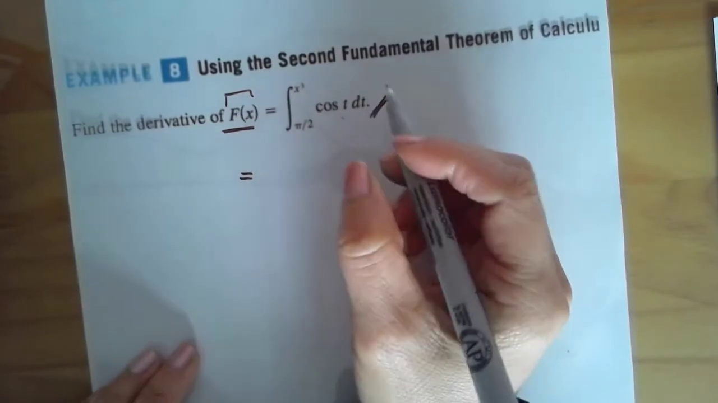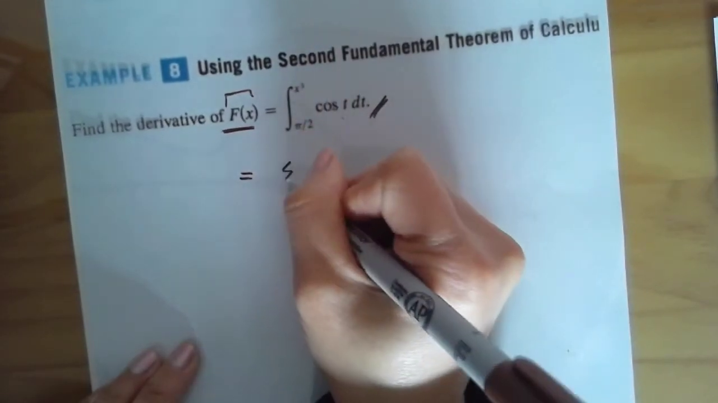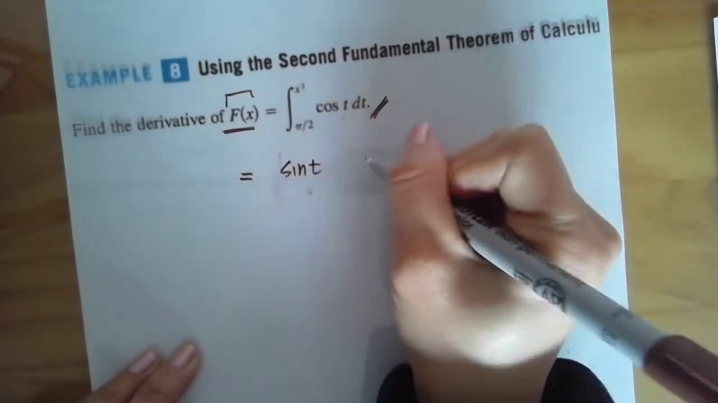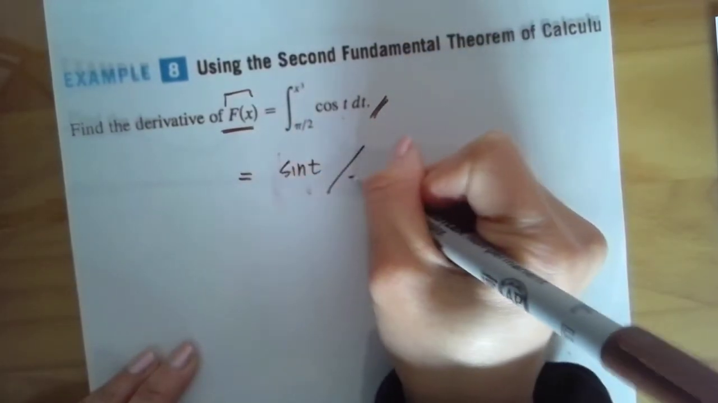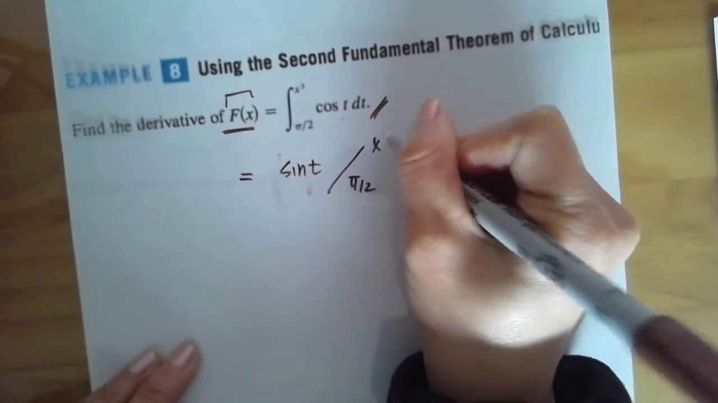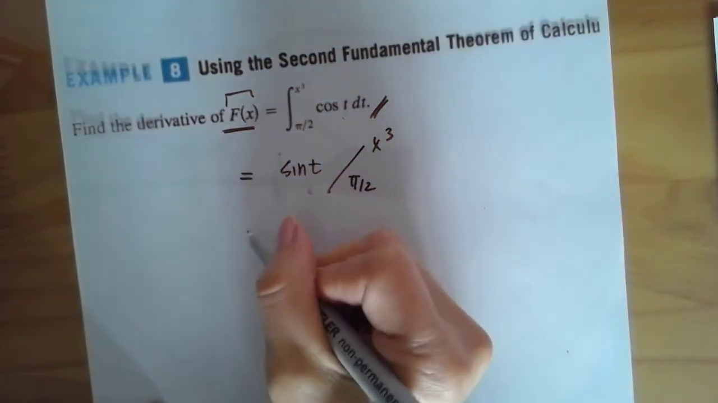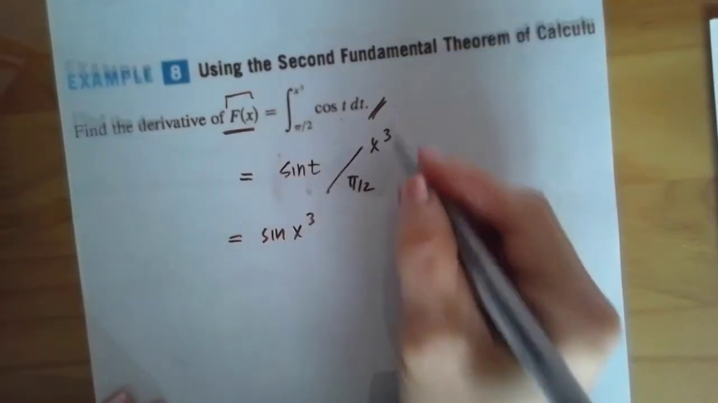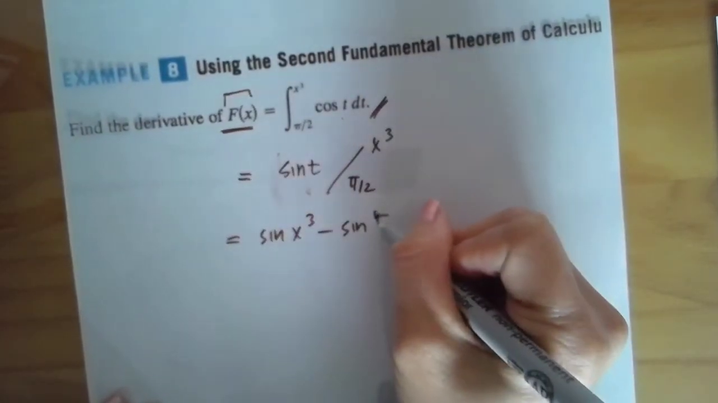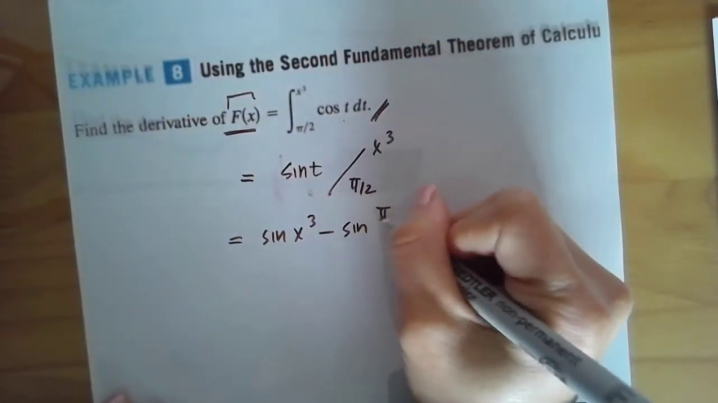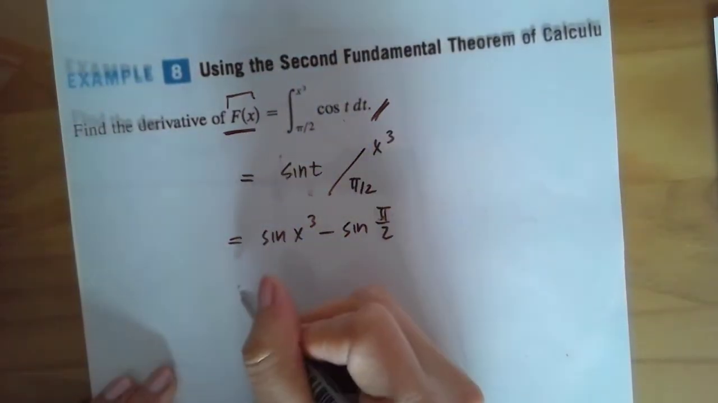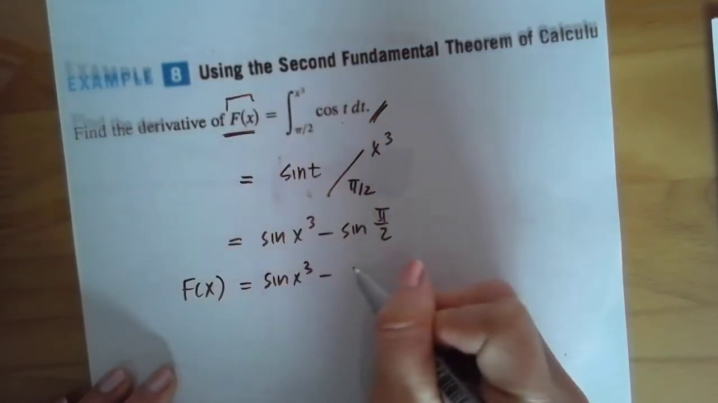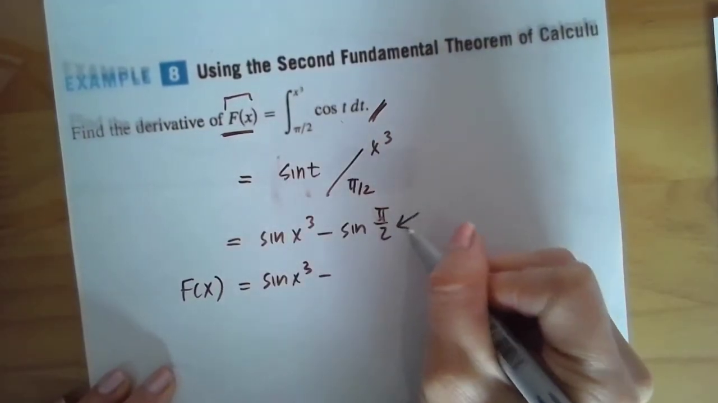The integral of cosine of t is going to be sine, right? Just look at your formula sheet. Sine of t, and you take it from pi over 2 to x cubed. And when you integrate that, you'll get sine of x cubed, because you're replacing the t with x cubed, minus sine of pi over 2, sorry about the ugly handwriting. And when you do that, this is what f of x is equal to: sine of x cubed minus sine of pi over 2, which is 1.